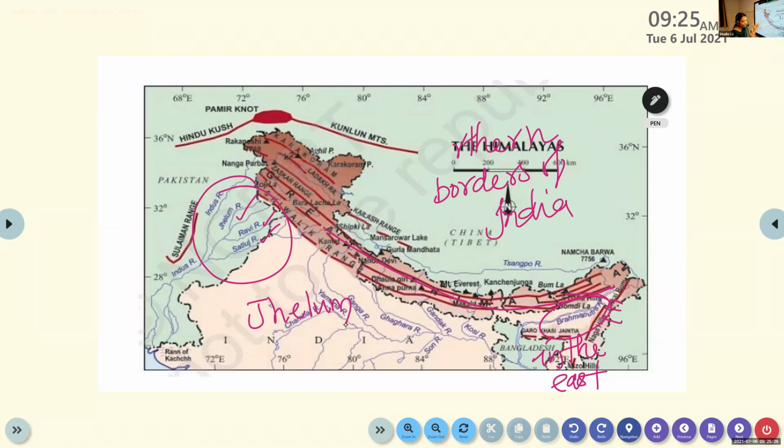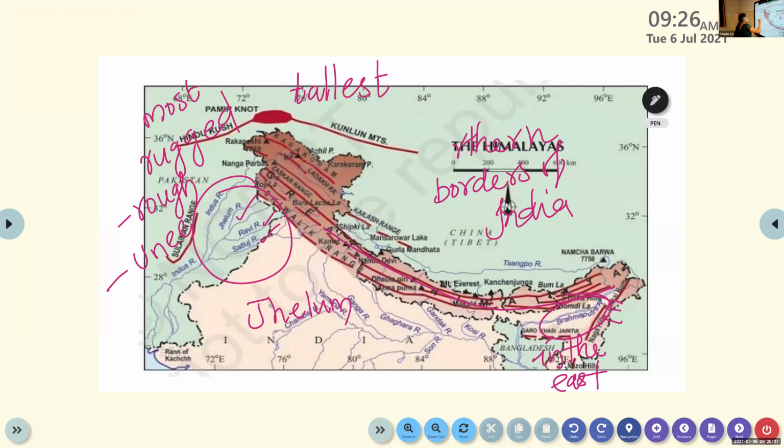So the Himalaya lies in between Indus in the west and Brahmaputra in the east. It is the loftiest mountains in the world. It is the loftiest, otherwise tallest. So the Himalayan mountains are the tallest mountains in the world. Okay, and they are the most rugged too. What's the meaning of most rugged? That means they are very rough. The mountain ranges are very rough and they are uneven.